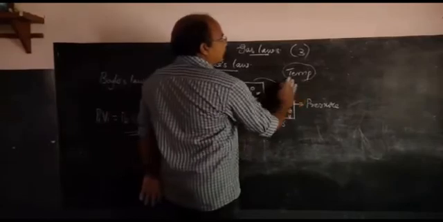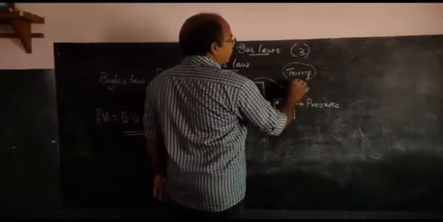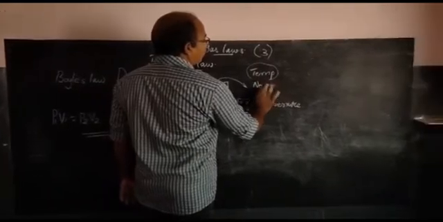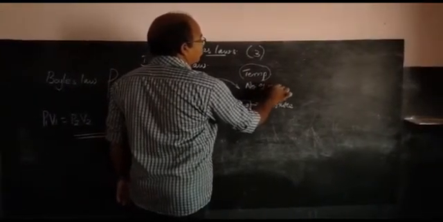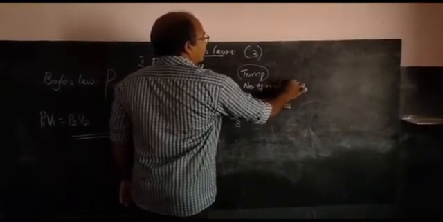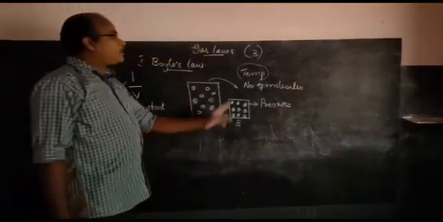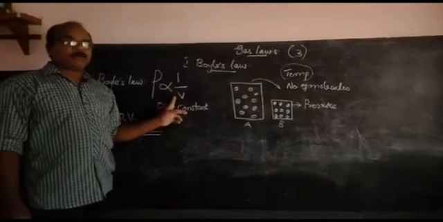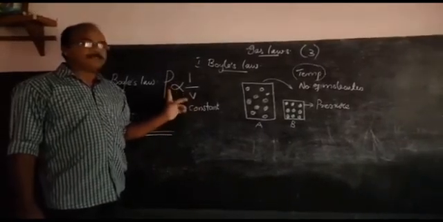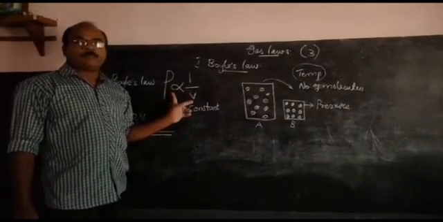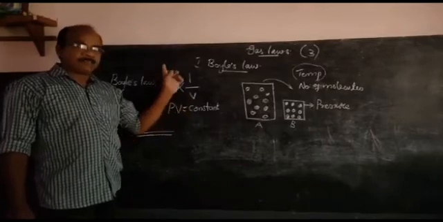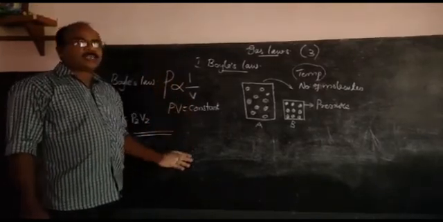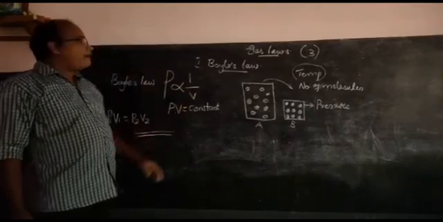Two factors. Normally we say temperature, but here we cannot ignore the number of molecules. When the temperature and the number of molecules are kept constant, the volume of a definite mass of gas is inversely proportional to pressure. That is, when we increase the pressure, volume decreases. When we decrease the pressure, volume increases.